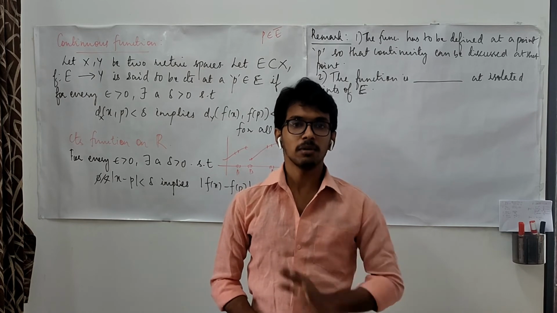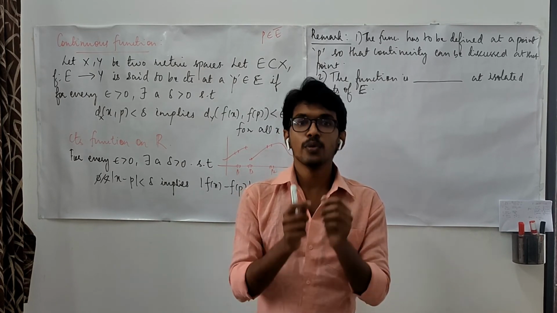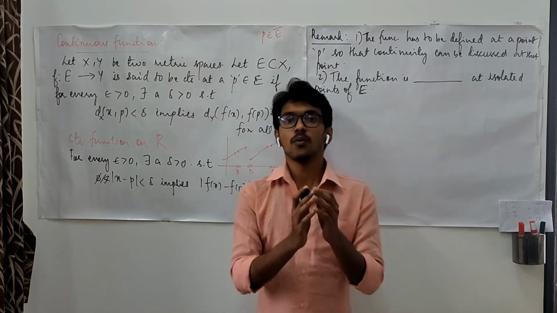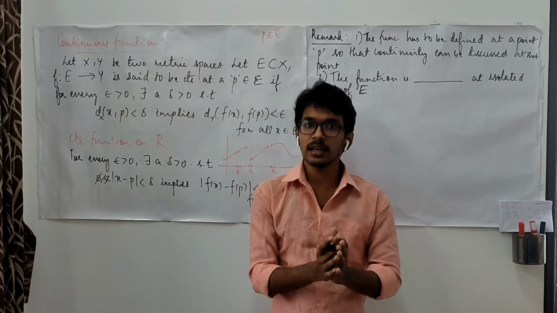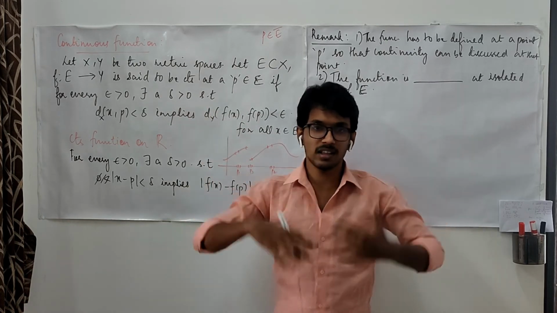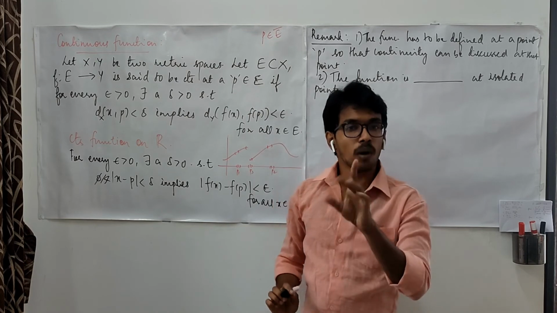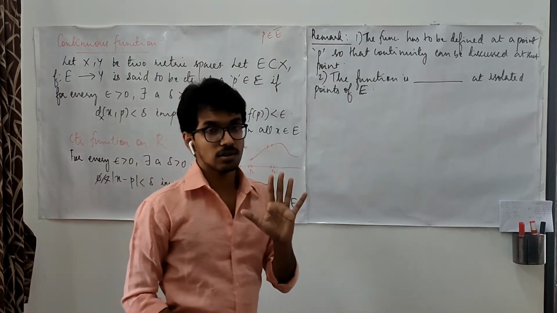If it is not a limit point, what does that mean? In the neighborhood of the isolated point we are discussing, that neighborhood will contain no other point of that set. Of course, it will contain many points of the metric space, but no point of the set we are talking about. Only then can we say that it is an isolated point.